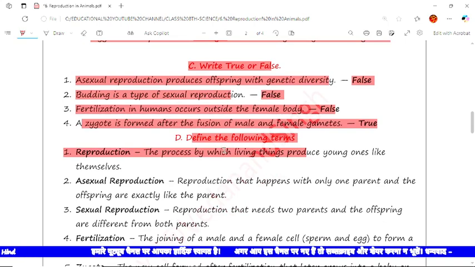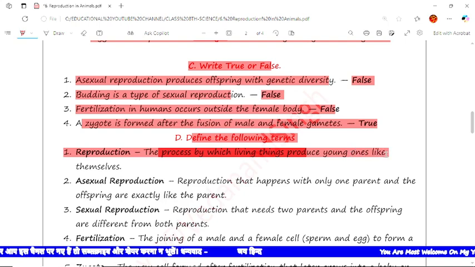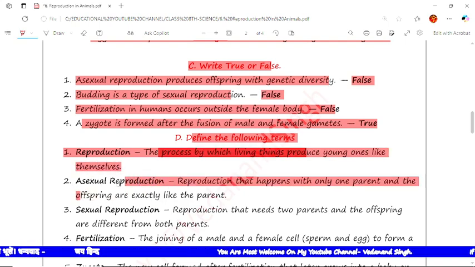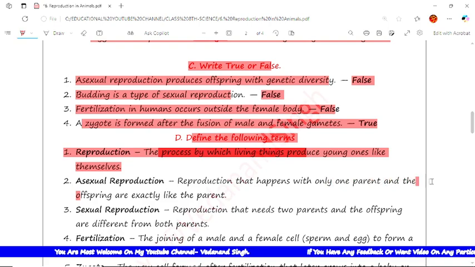Now the next question is, define the following terms. Here terms are given and we have to define these terms. First is reproduction: the process by which living things produce young ones like themselves is called reproduction. Next is asexual reproduction. Asexual reproduction is reproduction that happens with only one parent and the offspring are exactly like the parents.